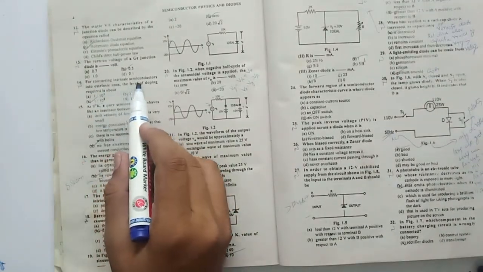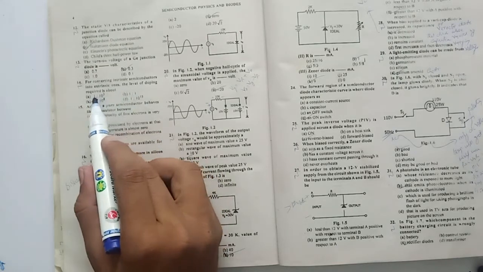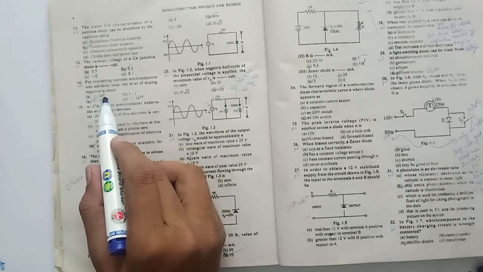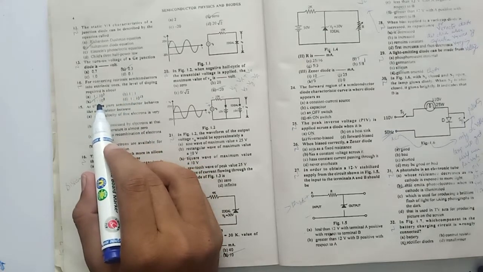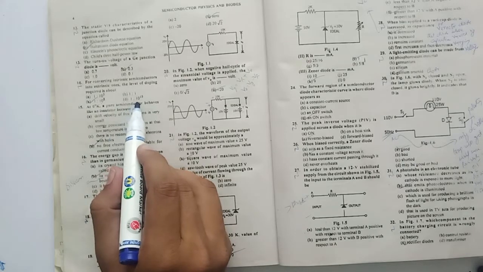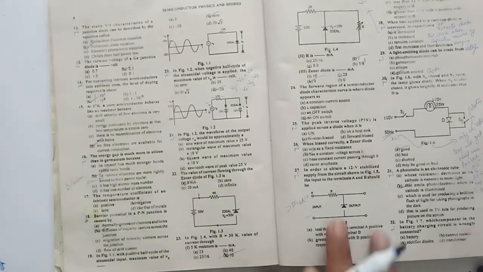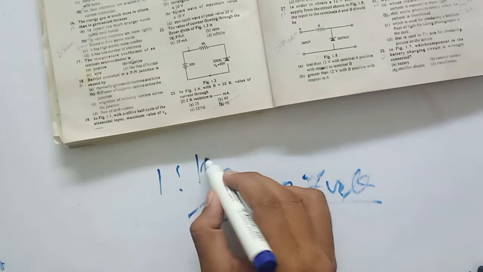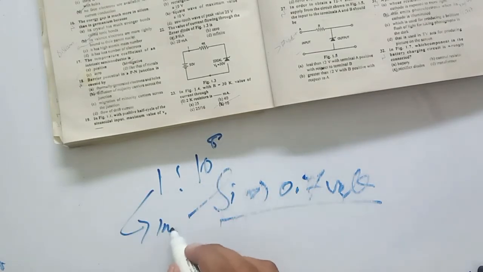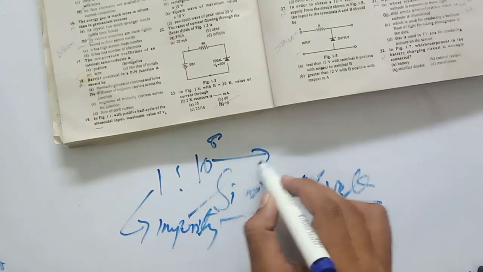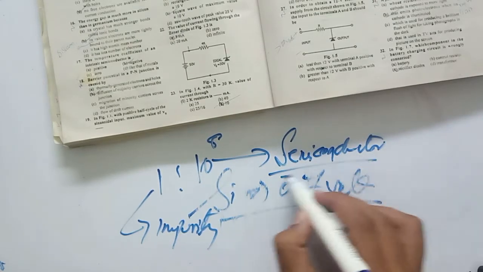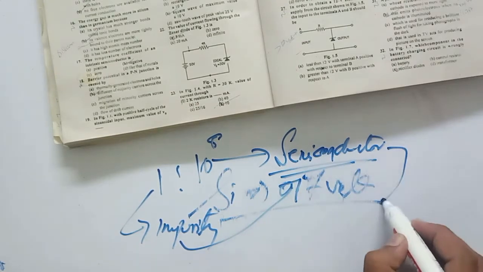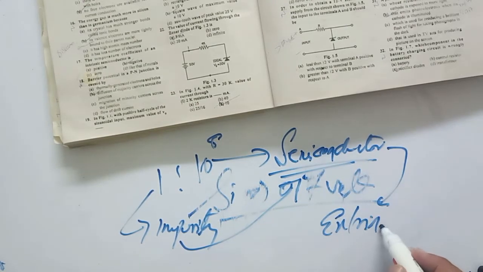Okay, next MCQ is for converting intrinsic semiconductor into extrinsic one, the level of doping required is about 1:10⁻³. Now it will be huge. 1:1, no, this will not be equal. 1:10⁸, yes, that will be the correct answer. 1:10⁻¹⁵, no. So option C is the correct answer. You will always keep 10 to the power 8. This will be impurity and this will be the semiconductor. So in semiconductor you will add impurity, that will become extrinsic semiconductor.